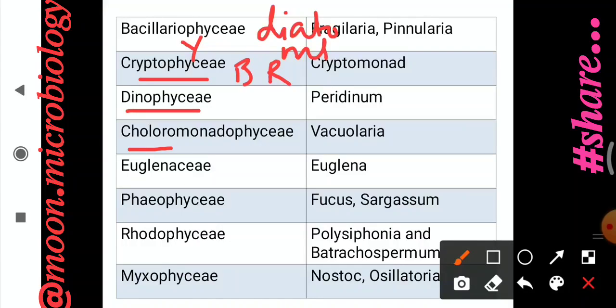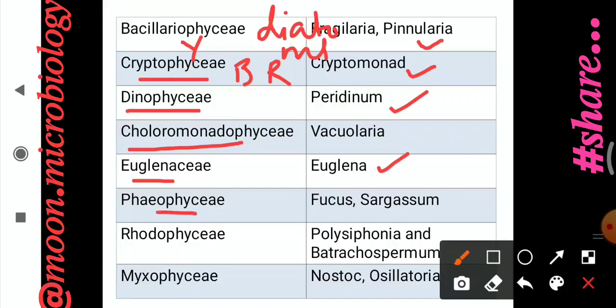Then the other class, that is Chloromonadophyceae, which contains the xanthophyll pigment. Then Euglenophyceae, which contains the chlorophyll pigment, and the example is Euglena. We have to remember the examples of all the classes.